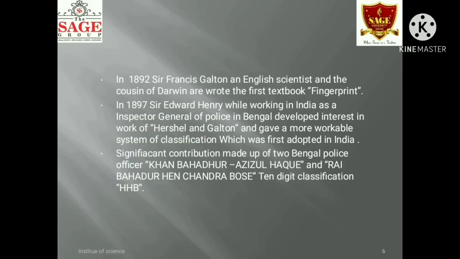Ten-digit classification. The prints that we can see at a crime scene are also known as chance prints. These prints are also known as single-digit classification. The classification system came to be known as the Henry classification system, also known as the HHB classification system.